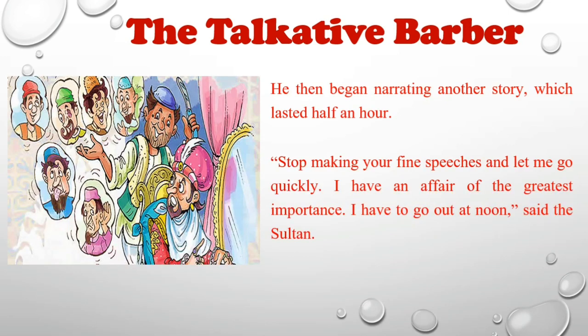That means the king had an affair of the greatest importance, maybe to meet the ministers or some friends or other kings from different kingdoms. And the king requested the barber, please stop talking and shave my head so that I can go and meet my friends.